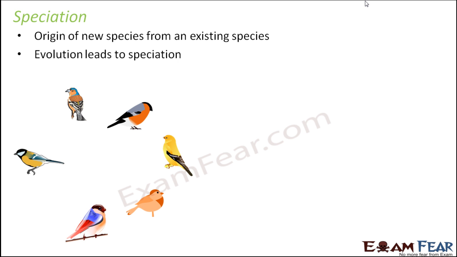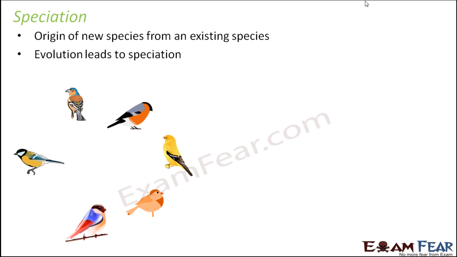Now what happens is, populations of a species in different environments are separated by barriers, like geographical or geological barriers, and as a result the variations are accumulated. That means when you build barriers between two groups of organisms, the isolation thing, then what happens? Those two populations are not able to mate with each other, and as a result the variations are accumulated in each population. So all the variations of population 1 are getting accumulated there, all the variations of population 2 are getting accumulated there. So these variations get accumulated due to genetic drift, mutation, etc.